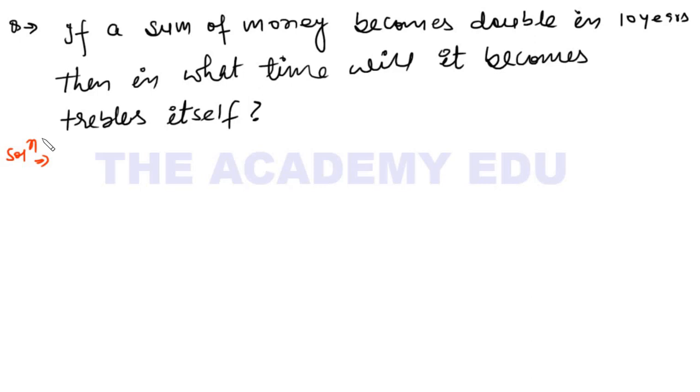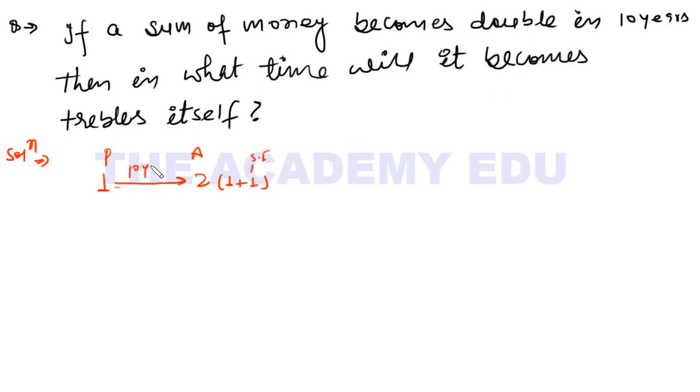Okay, so let's try this question. I'm doing it for you, just listen very carefully. If a sum of money, so maybe there is a sum of money, a principal, becomes double, so I have some principal 1 rupee, it becomes double, meaning the amount, principal plus interest, is 2 rupees. 1 rupee is my principal and 1 rupee is simple interest. Okay, so it becomes double in 10 years.